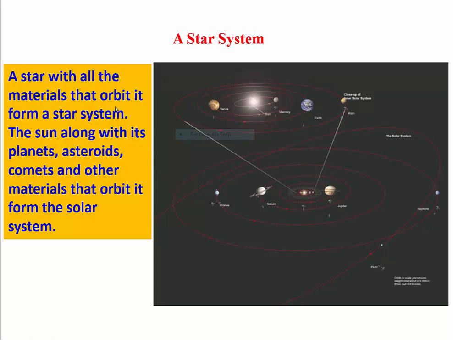So the Sun, along with its planets, asteroids, comets, and other materials that orbit it, forms the star system. And we have our solar system. There are billions and billions of such star systems in the universe. So when we start describing our address, we first identify our home is in the solar system.